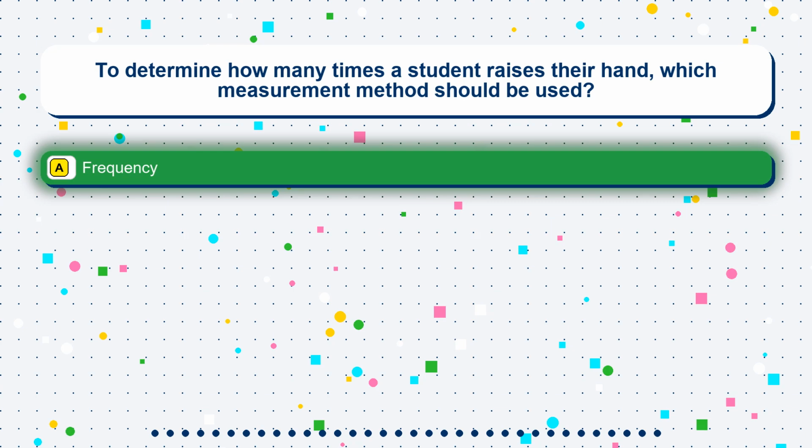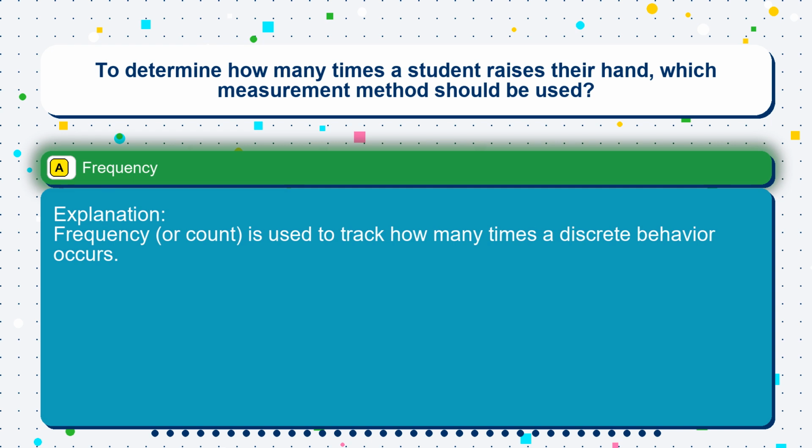The correct answer is option A. Frequency. Frequency, or count, is used to track how many times a discrete behavior occurs.